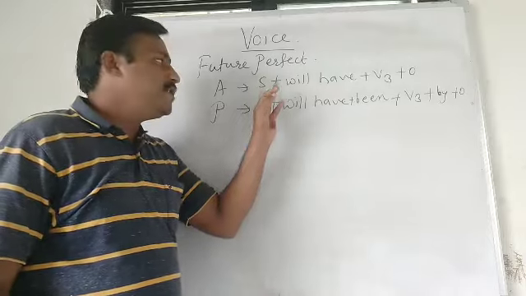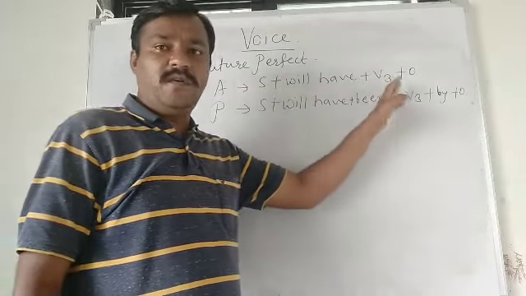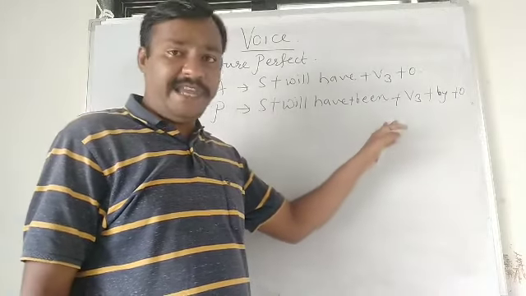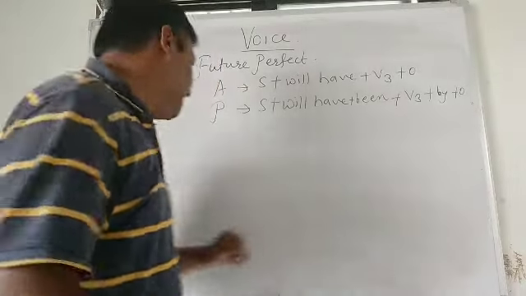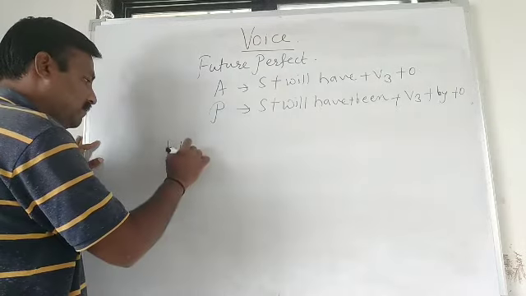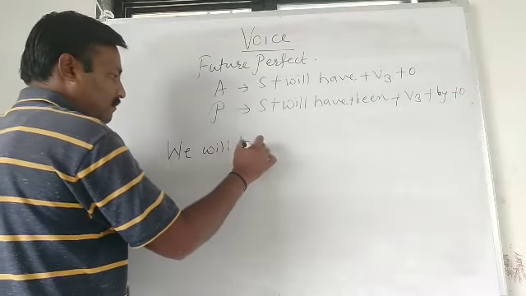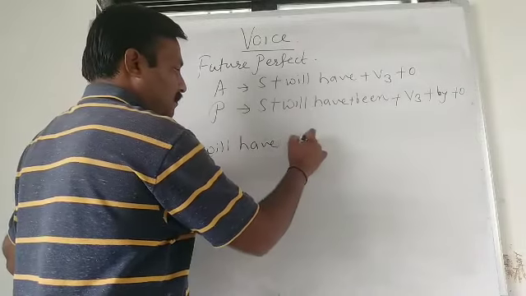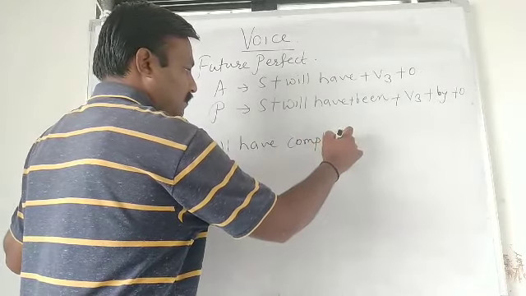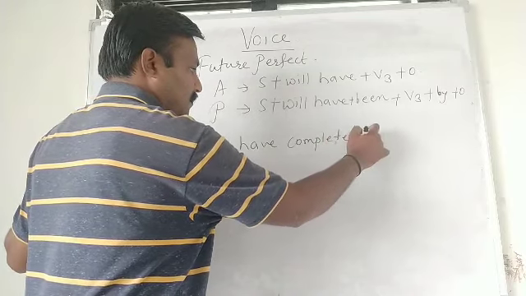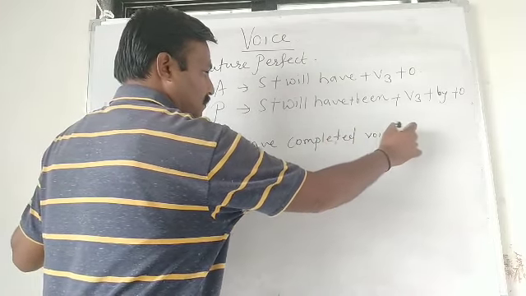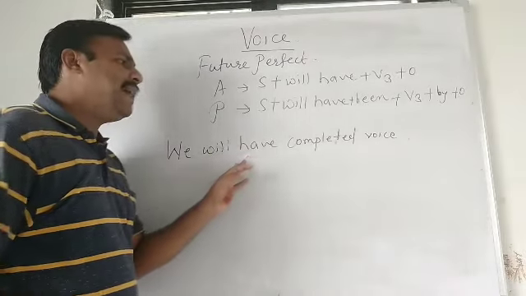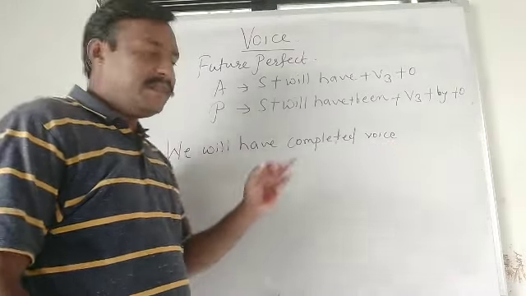Active voice structure of future perfect: subject, will have, verb third form, and then object. Passive voice: subject, will have been, verb third form, plus object. Example: we will have completed the work, active voice.